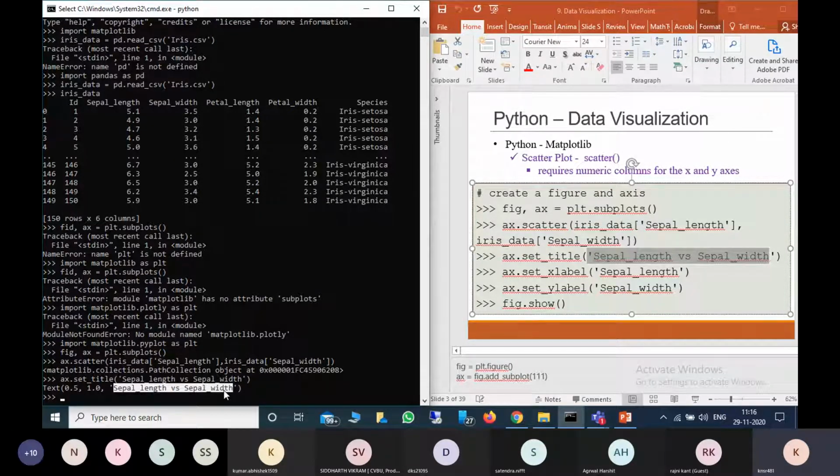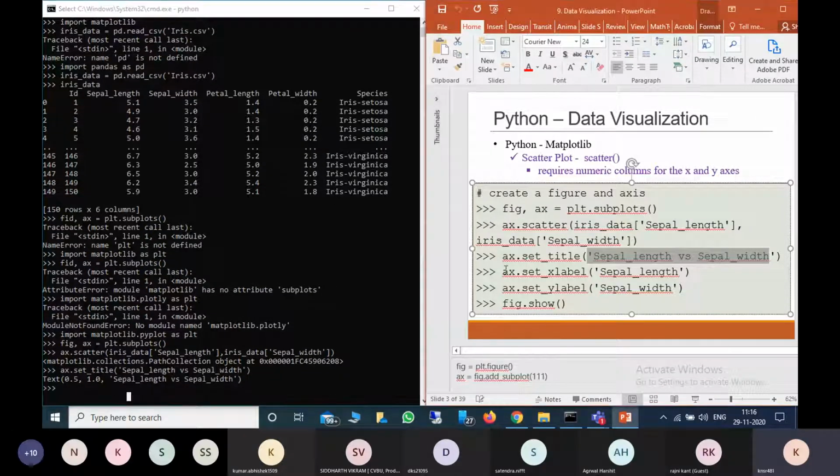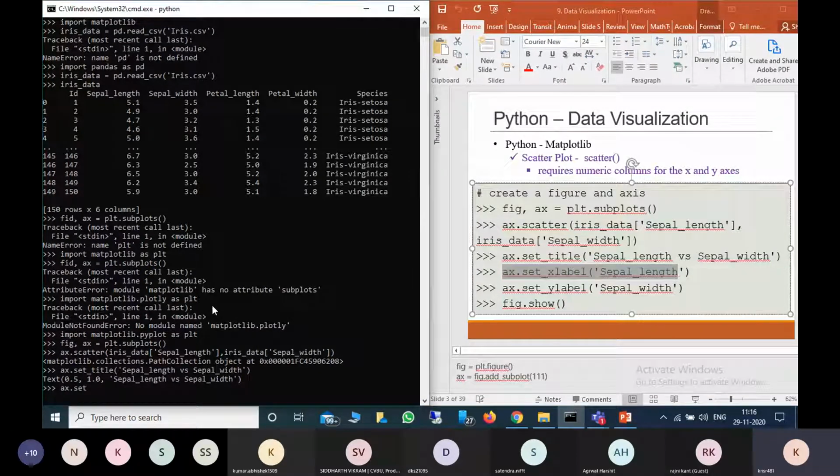Now I want to provide the x-axis name, so ax.set_xlabel, sepal length.